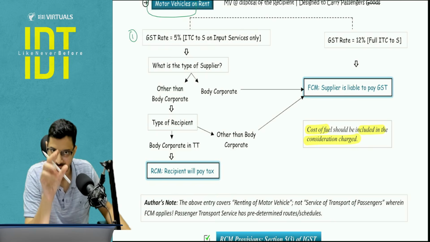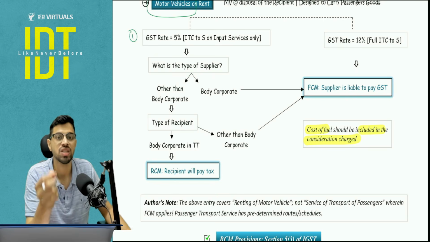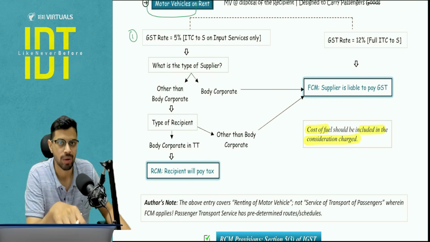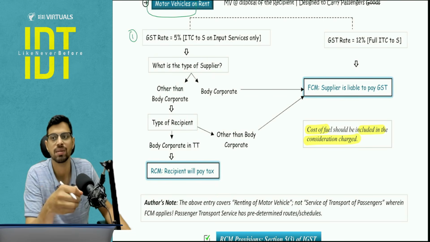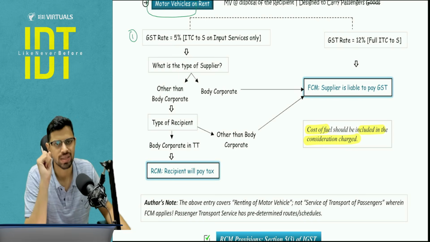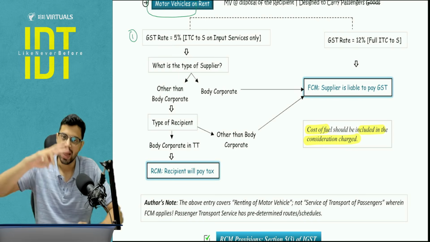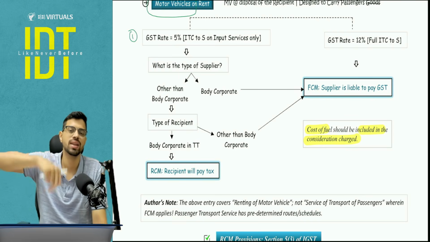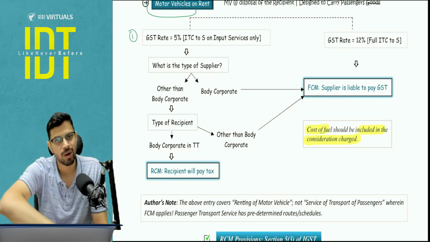This is because their ingredient, their raw material, is a non-taxable supply. So he will see whether the amount of GST involved in other expenses apart from the petrol and diesel is substantial enough to go for 12%. So that's his business decision. Hence, in these two entries, you will find this kind of choice making on the part of the supplier.